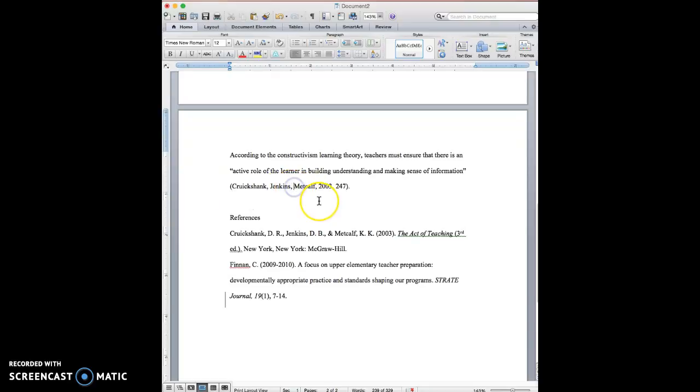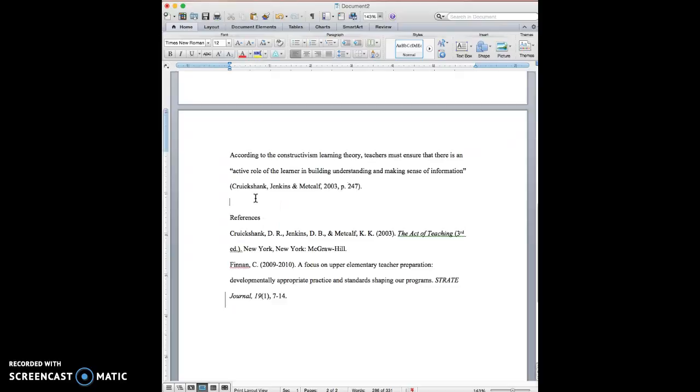So just a slight change here is you would put all of the authors' names, and then before the last one you put the ampersand and Metcalf, then a comma and the date of publication and another comma, and then instead of just having the page number, you always put a little p and a period, and then the page number.